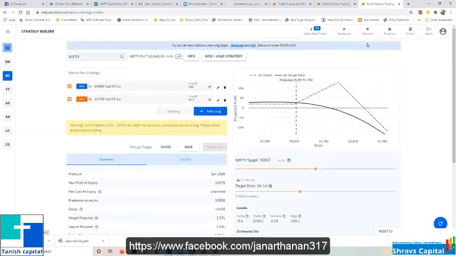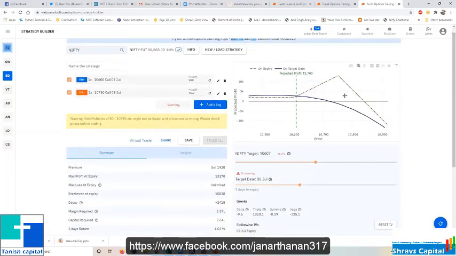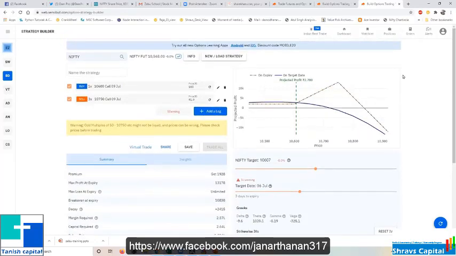Sensibull also. There are free trials for 5 to 7 days, I think. You can use that. I am using the premium version because we are handling more than 5 crores, so I need all these things before taking my position. So you need to build all these things. Do you understand what the real risk involved in going for a ratio is?